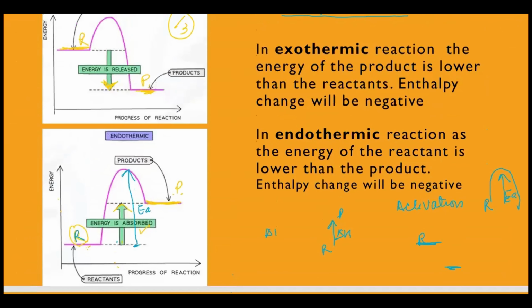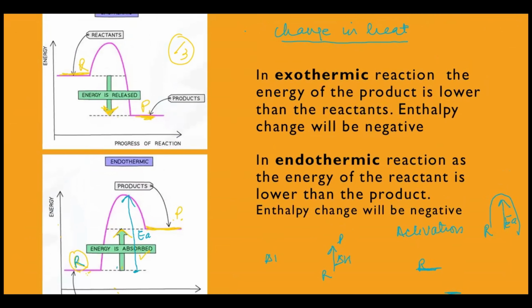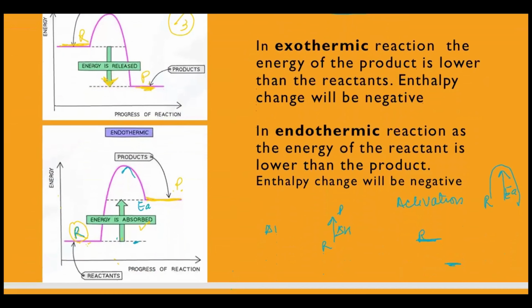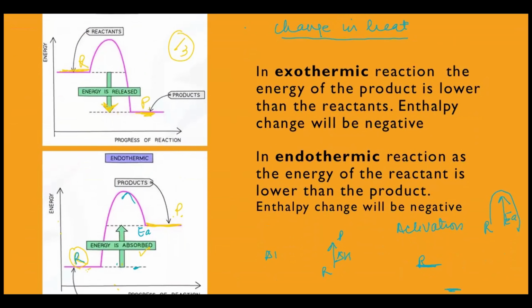Now, similarly, let me show you the case of an endothermic reaction. This is the case where I have an endothermic reaction. In this particular case, this is your reactant level, and this is basically your hump. So from the reactant level up till the hump, this is going to be your activation energy.